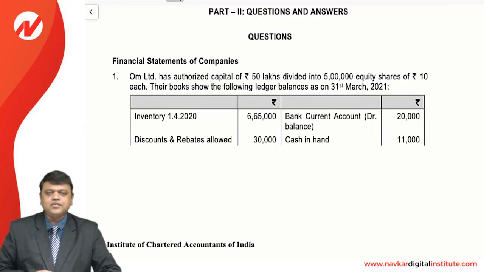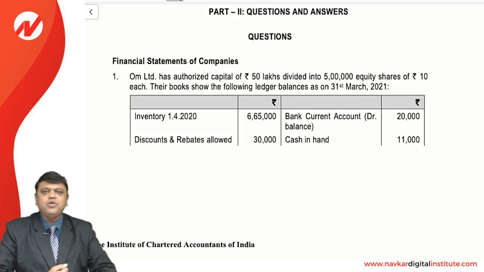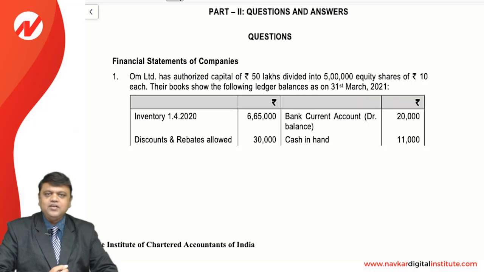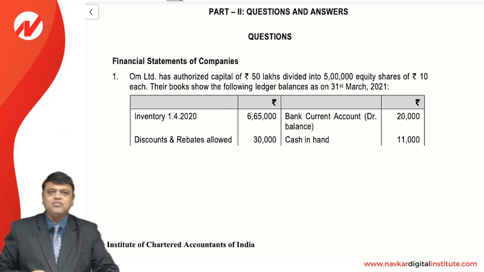Friends, today we are going to discuss the revision test paper which is issued by ICAI for the May 21 attempt, and that is of the Intermediate Paper 1, that is Accounting. Friends, RTP always plays a big role in the preparation for the examination, and this is nothing but the revisions of the different topics which are issued by the ICAI, and that is what we are going to discuss and solve today. So first of all, we'll start with question number 1, and that is from the financial statements of companies, which is a very heavy topic, and heavy not in terms of understanding or learning the same, but in terms of marks. Yes, it always gives a big weightage in the examination.